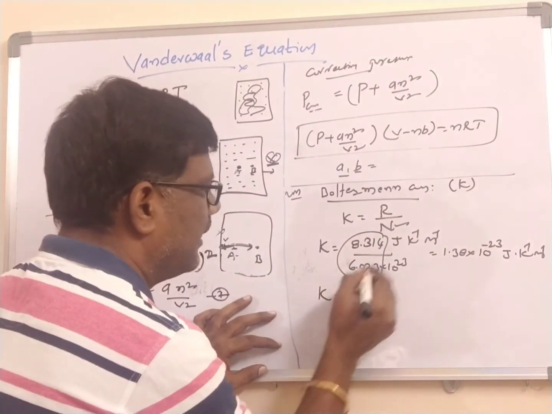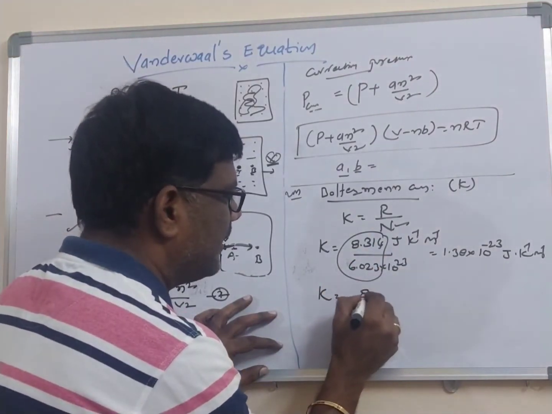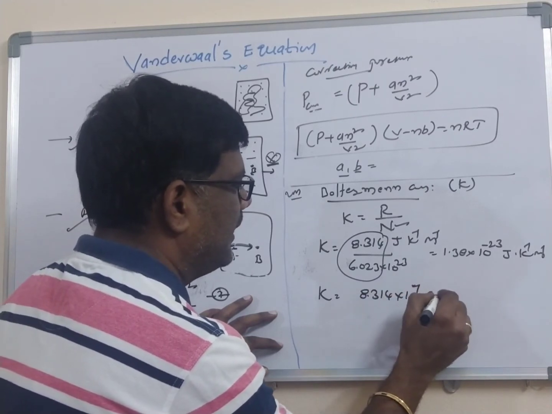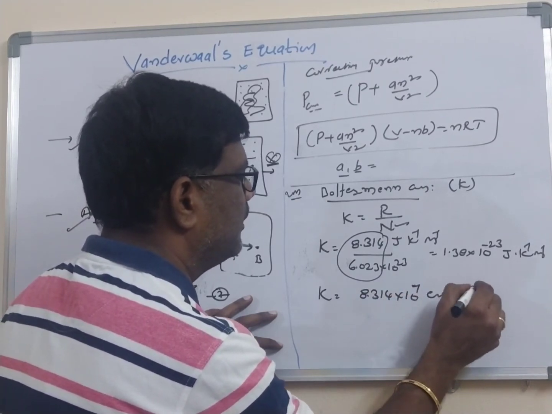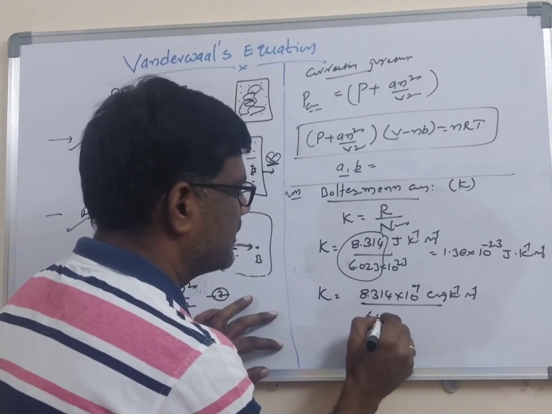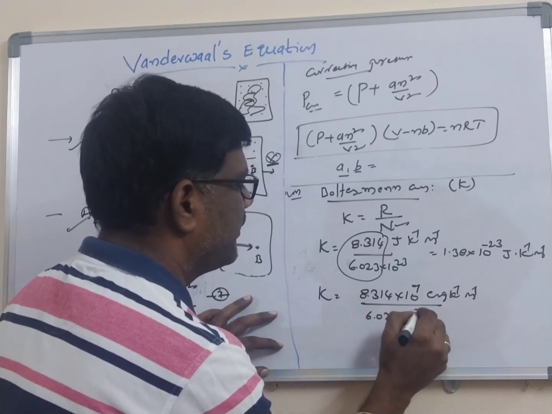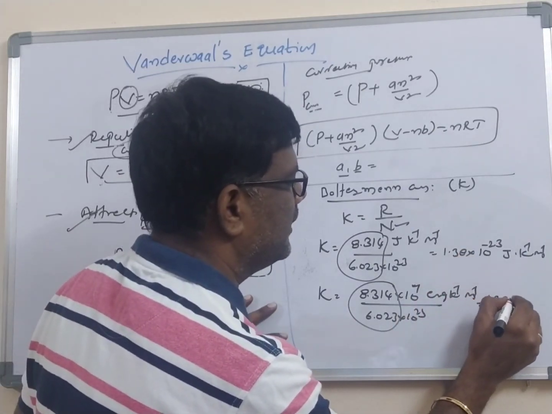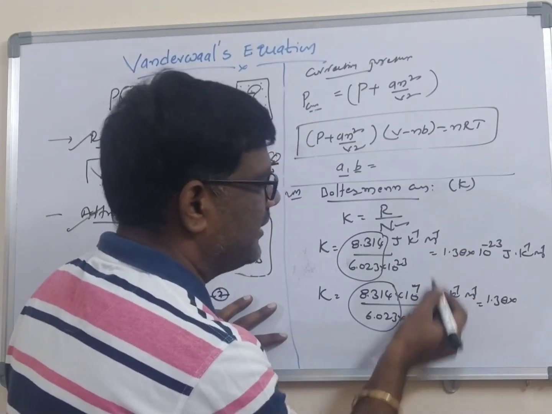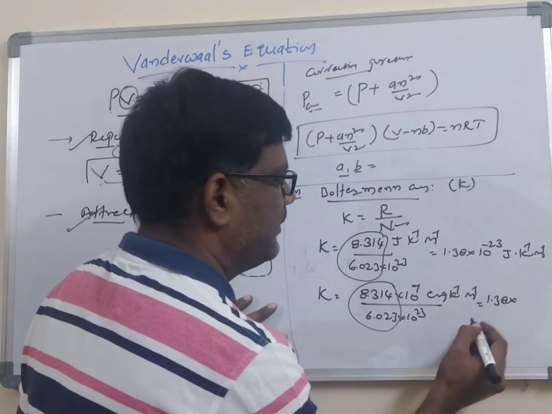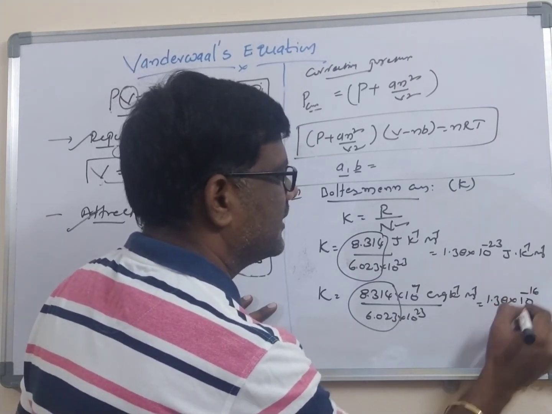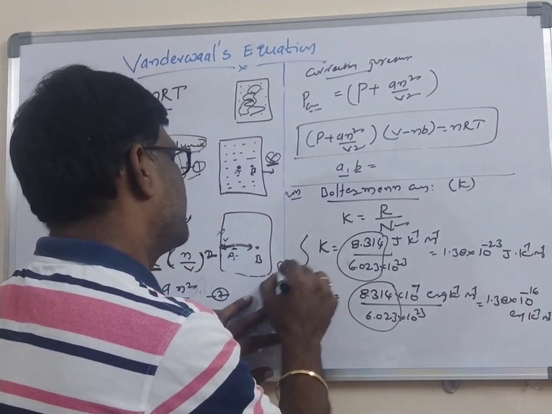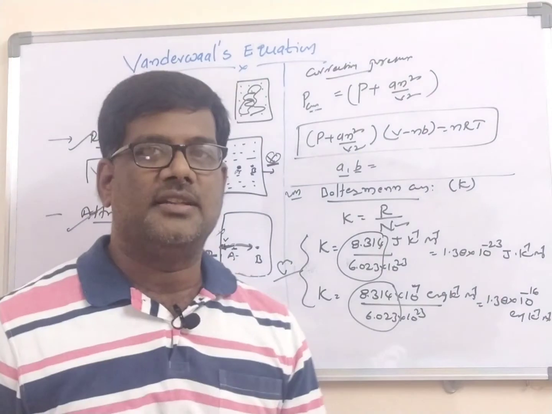If you take this R value in ergs, the value becomes 8.314 into 10 to the power of 7 ergs per Kelvin per mole divided by the Avogadro number 6.023 into 10 to the power of 23. This entire value is equal to 1.38 into 10 to the power of plus 7 times 10 to the power of minus 23, ultimately 10 to the power of minus 16 ergs per Kelvin per mole, and these two values are important for your MCET examination as well as the IP examination.